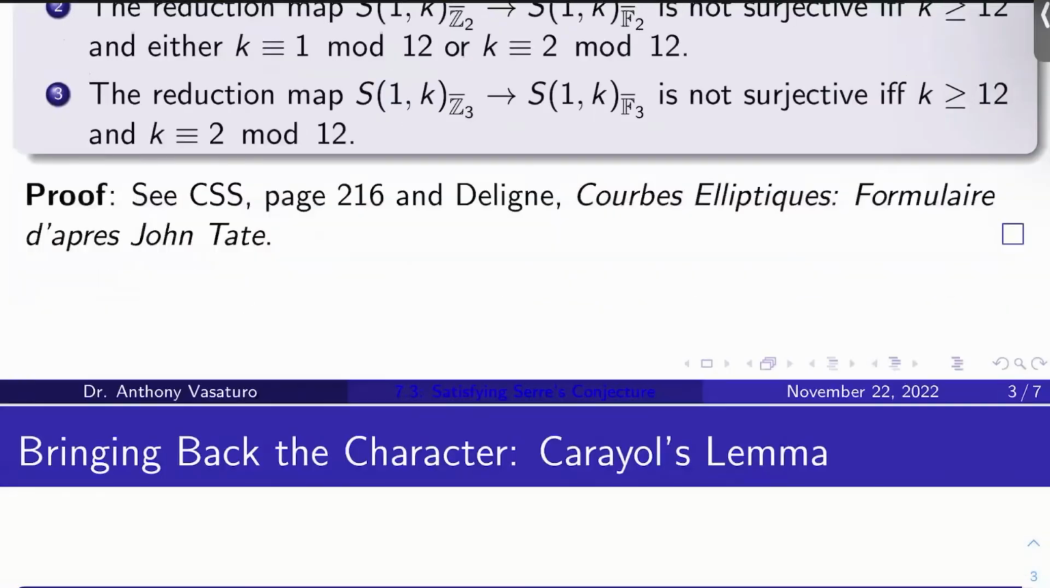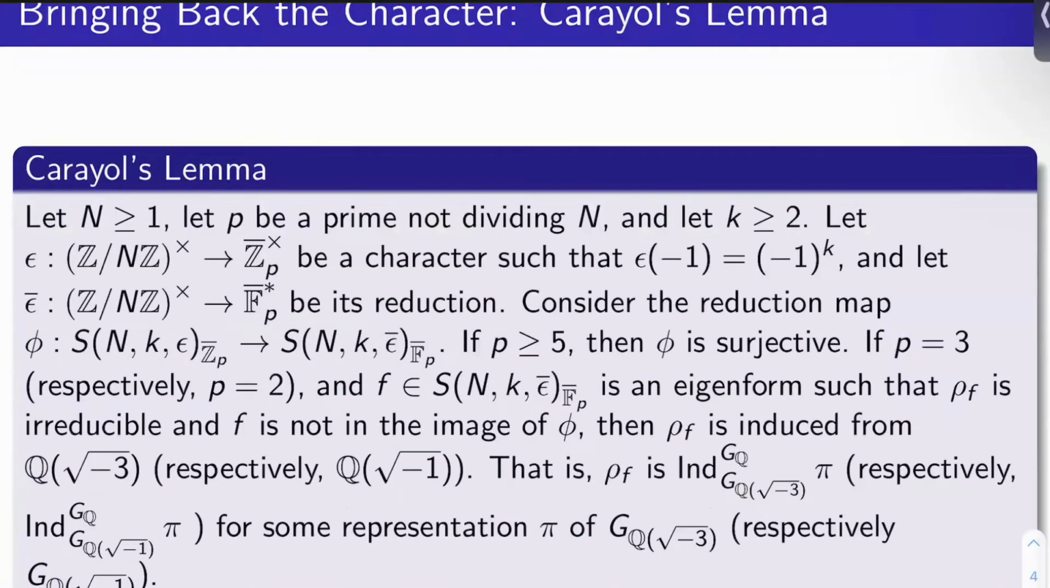Okay. How about if we bring back the character? So Carayol has a lemma about this that we will use. Okay, so Carayol's lemma: let N be at least 1. Let p be a prime not dividing N, and let k be at least 2. Let epsilon from (Z/NZ)^cross to Z_p bar cross be a character such that epsilon of -1 is (-1)^k. So this is a typical property that characters attached to cusp forms have. So that's why this is here.